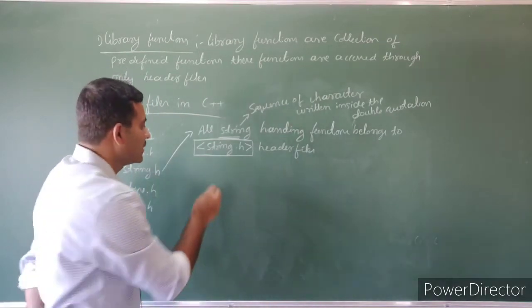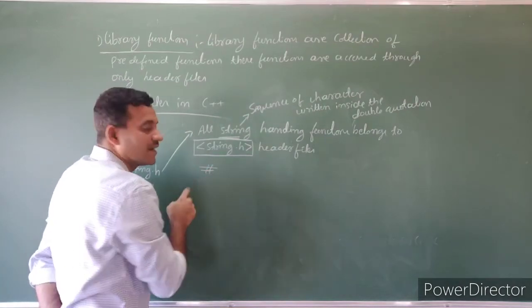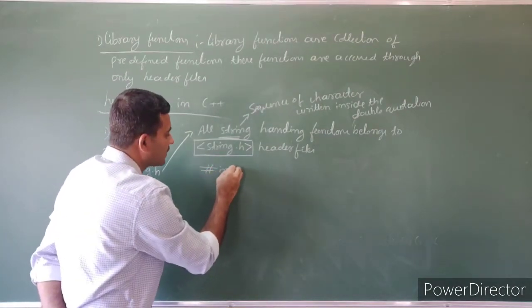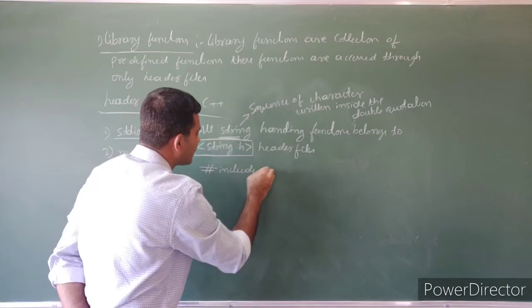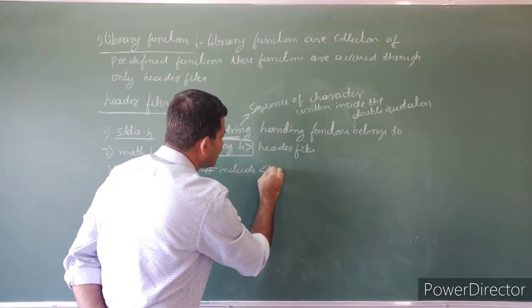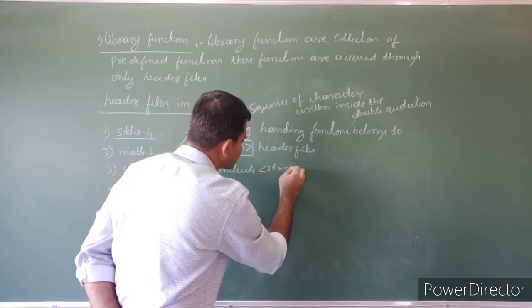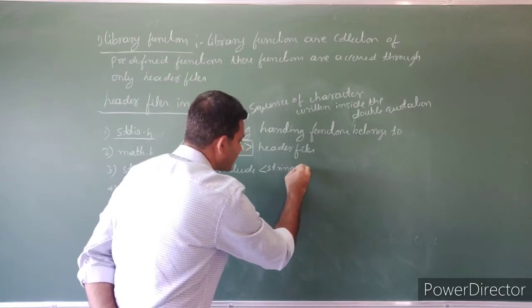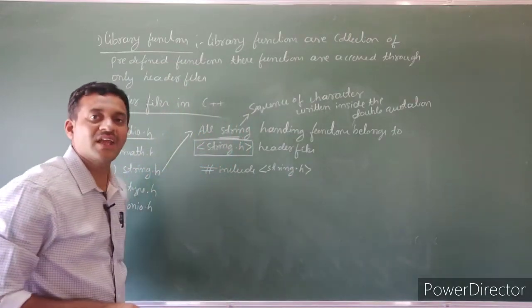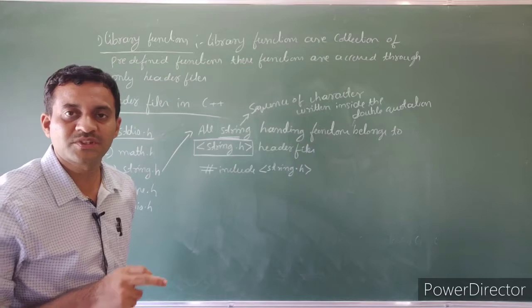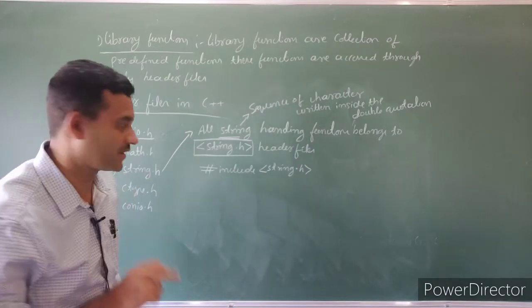How to include? By writing hash, which is a punctuator, then the keyword include followed by string.h. String.h must be inside the angular brackets. All header files must be inside the angular brackets.